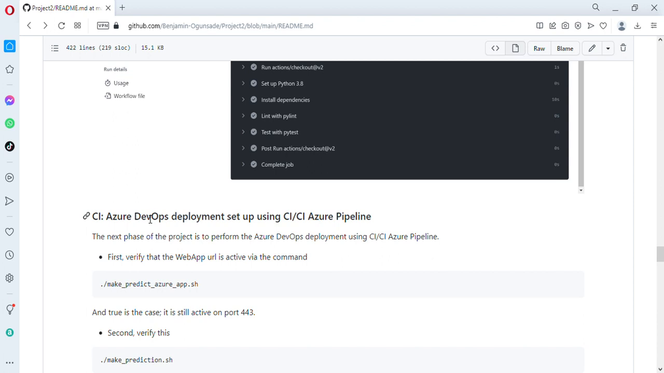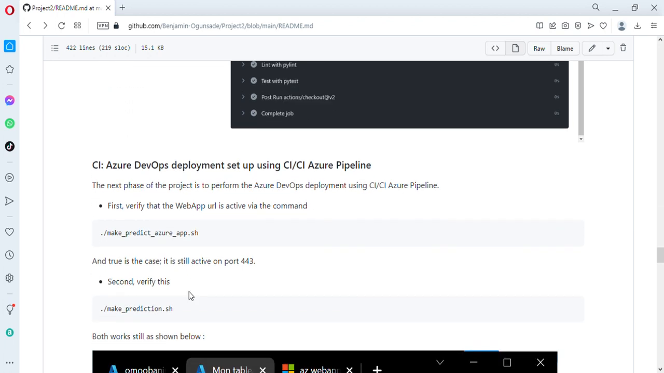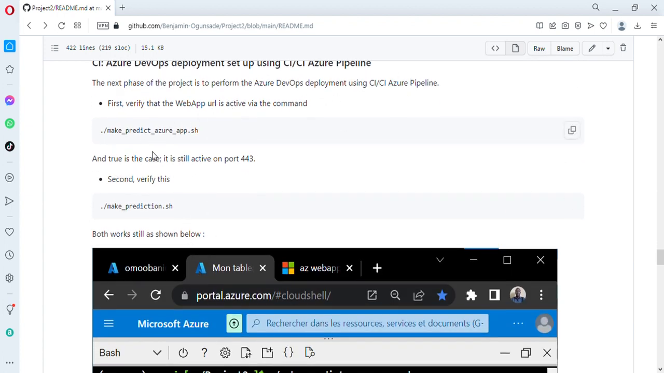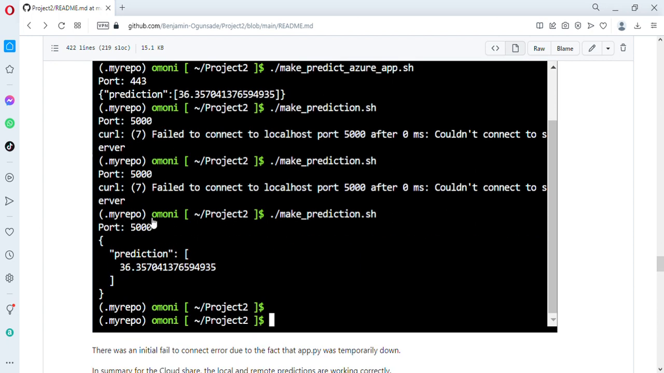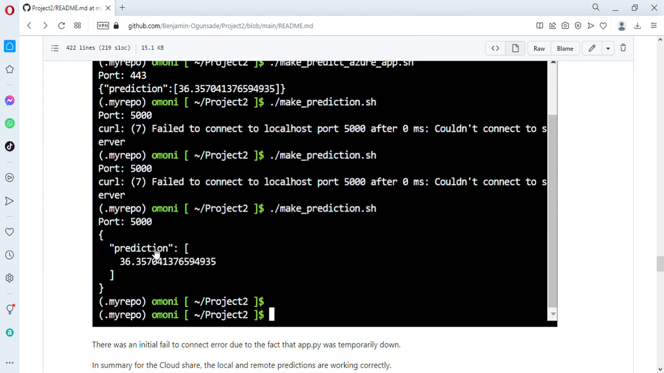The next thing now is to do the same using the Azure platform, the Azure DevOps organization platform, to create a CI/CD, that's a typo to be corrected, the CI/CD Azure Pipelines. Before anything is done, we need to verify that our predictions are still active. So we create a new terminal session and quickly verify this, and we see this running. This will be running in as much as the app itself is still active. And mind you, the local make prediction is on port 5000 and the other on port 443.